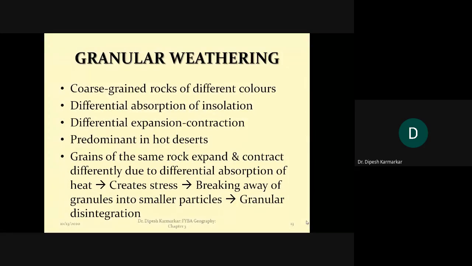Just with the morning temperature they may expand, while some may need the temperature of the afternoon to expand. So every grain of mineral will expand and contract differently, and that will lead to cracks from within, and the rock will start breaking granule by granule. जो grains ज्यादा affect हो रहे हैं, वो expand contract करते रहेंगे और gradually separate होके गिर जाएंगे नीचे.